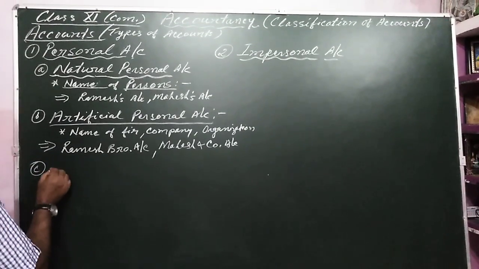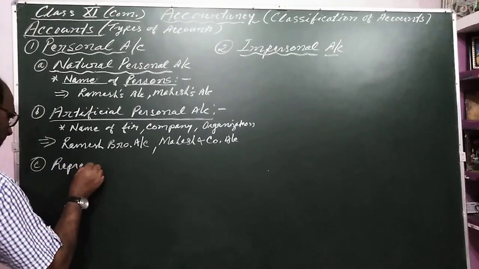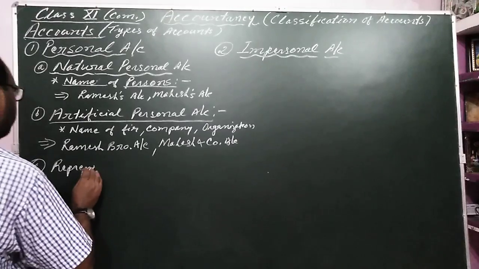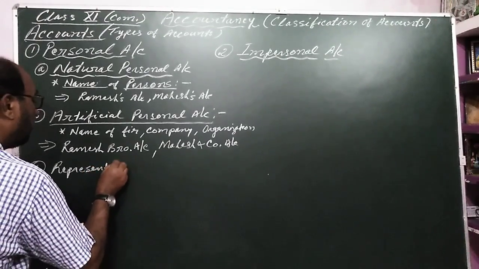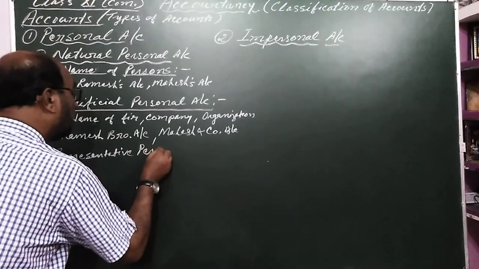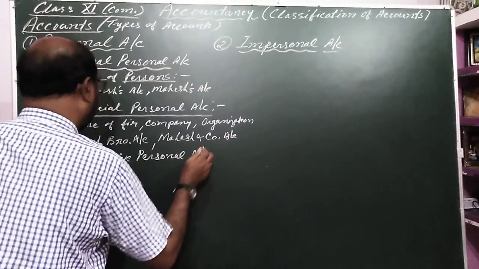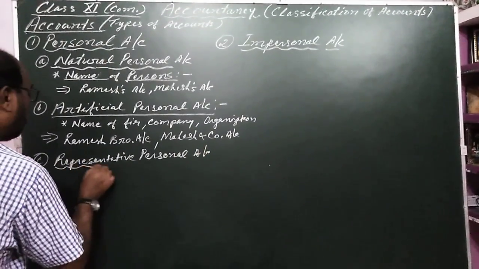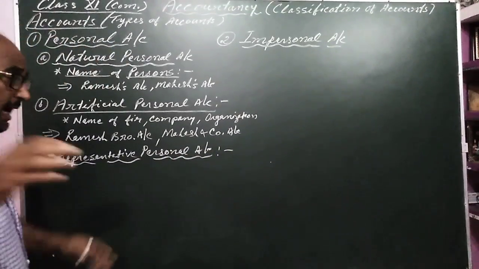And in the C category, that is representative personal account. Representative personal account represents any person.